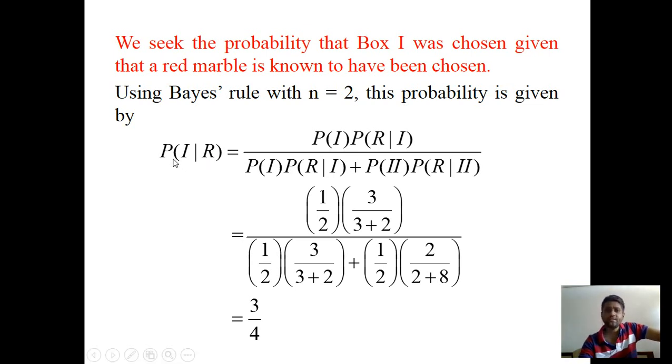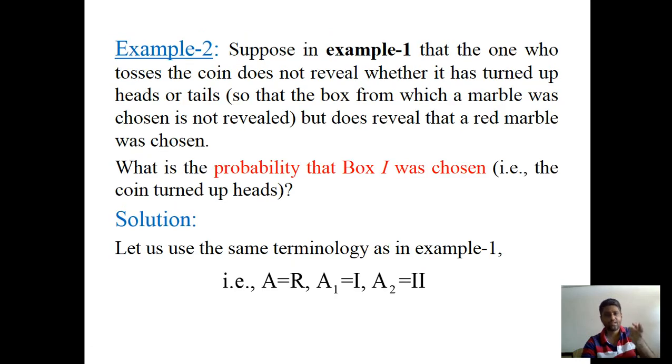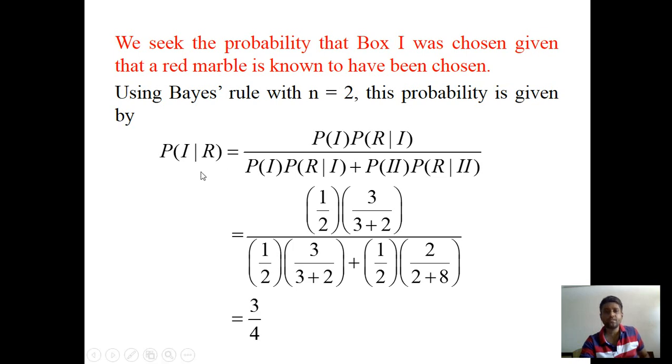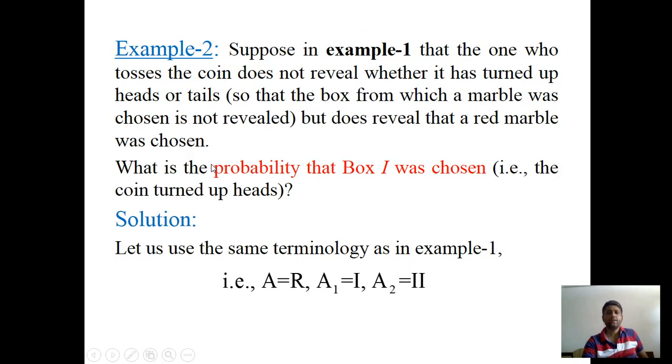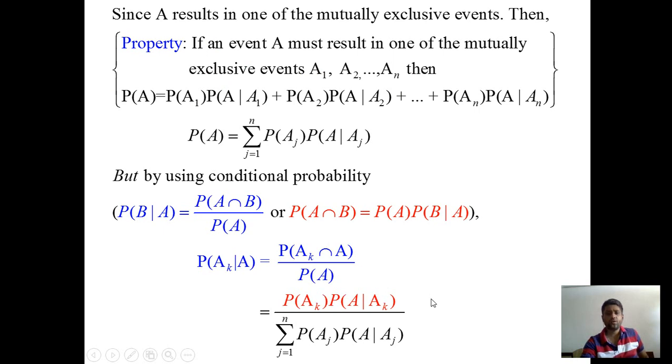So in this case, the probability of choosing box 1 when a red marble is already selected, which is our aim, reveals that a red marble was selected and we are interested in finding the probability that box 1 was chosen. So it is represented by the probability of 1 given R. Then we use the statement of the Bayes rule.